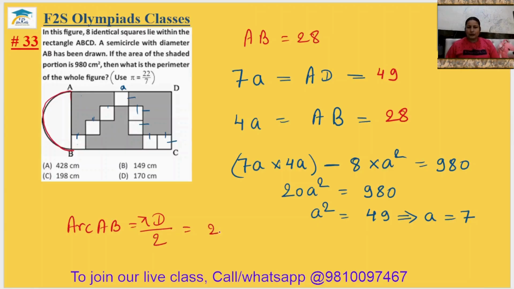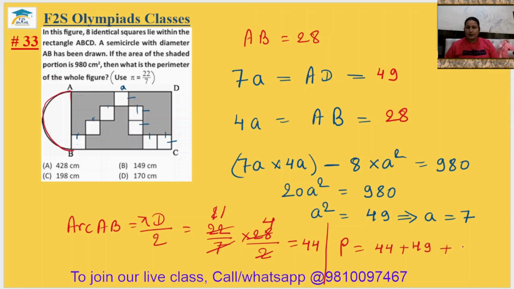So it is 22 by 7 multiplied by 28 upon 2. 7 4s are 28, 2 7s are 14, so it is 44. So perimeter will be equal to 44 plus 49 plus 28 plus 49.